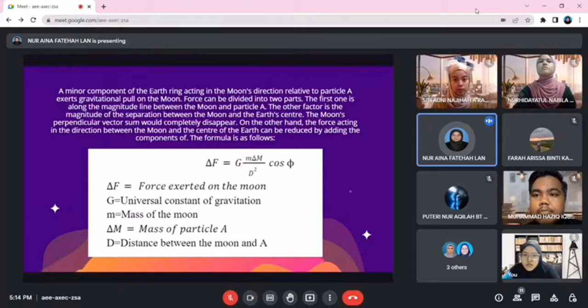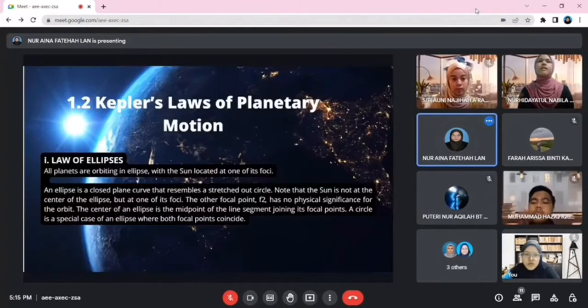The first is along the line between the Moon and particle A. The other is the magnitude of the separation between the Moon and the Earth's centers. The perpendicular vector sum would completely disappear. On the other hand, the force acting in the direction between the Moon and the center of the Earth can be reduced by adding the components. The formula is as follows.